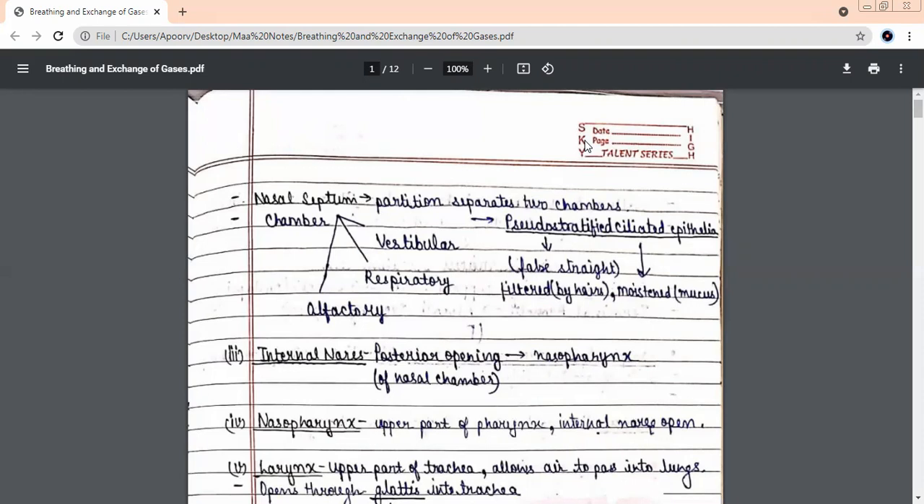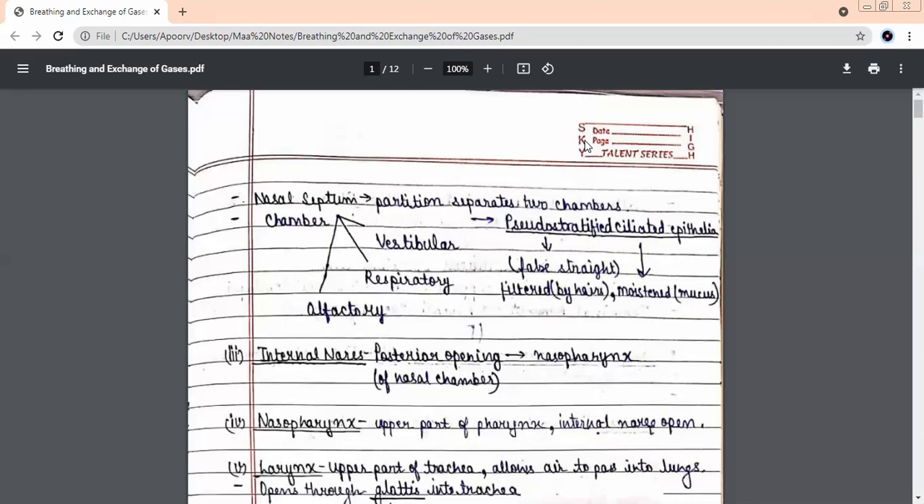This is known as the air conditioning chamber. Which chamber? The middle one. What is the name? Air conditioner. Yes, it is the respiratory chamber, known as the air conditioner. Now, understand why it is known as air conditioner. Supposing we breathe warm air or very cold air at times.